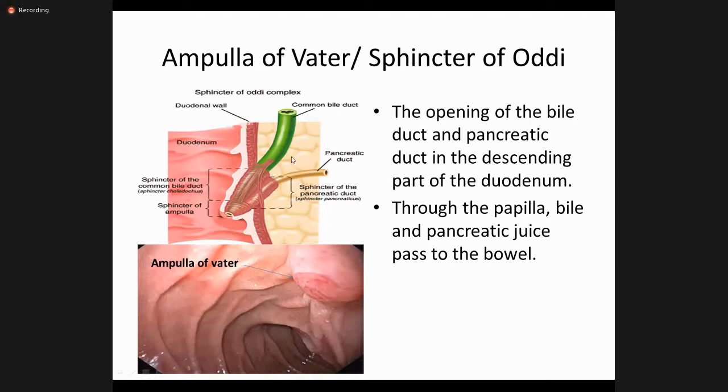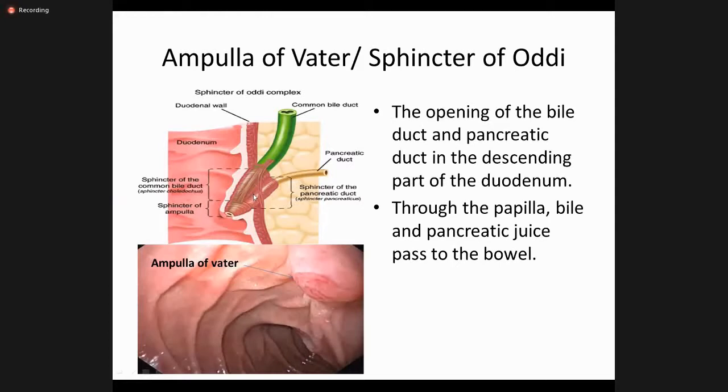This is the intrapancreatic part of the common bile duct. It is joined by the common pancreatic duct, and this is the sphincter of the common bile duct, this is the sphincter of the common pancreatic duct, and then this is the sphincter of the ampulla, the duodenal ampulla. In the normal resting, fasting state, this sphincter is closed.